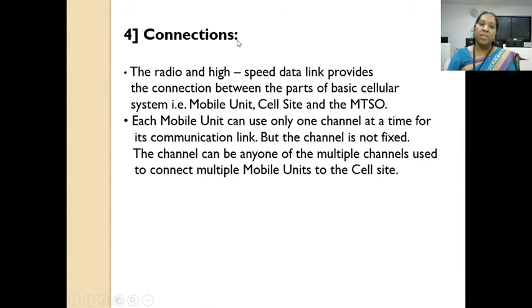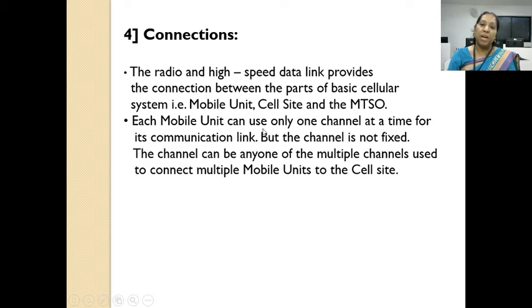Fourth main part is connections. We have seen that the connections are used to connect the mobile unit, the cell site, and MTSO with each other. The radio and high-speed data link provides the connection between the parts of the basic cellular system, that is mobile unit, cell site, and MTSO.